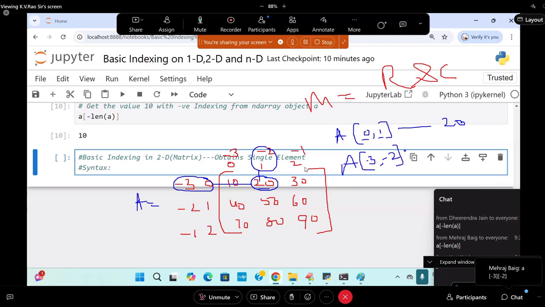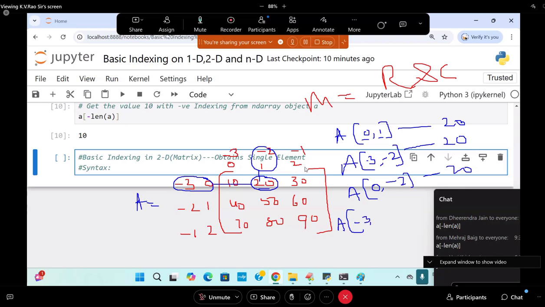What is the value there? Come on. 20. Next, A of 0, comma minus 2 also gives you the value 20. A of minus 3, comma 1 also will give you 20. These many ways are there.